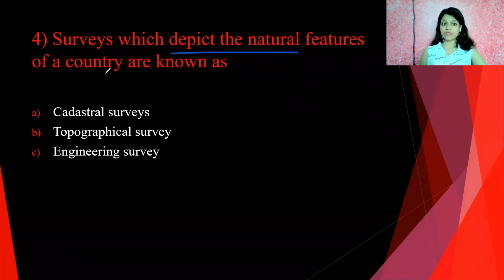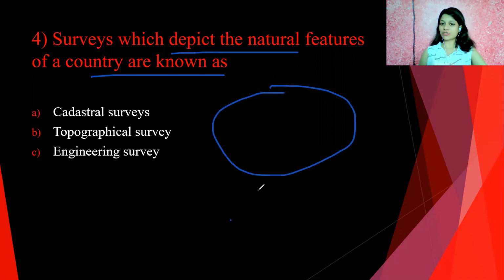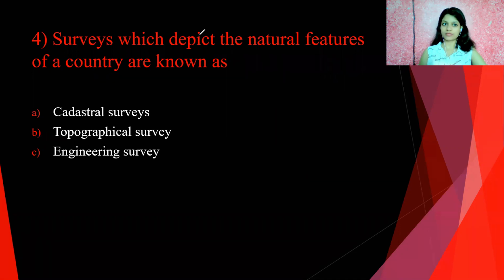Surveys which depict the natural features of a country are known as. So we know that natural features of a country include all features: hills and depressions, undulating, plain surface, because in a country or on the earth, the surface of the area is not the same throughout. So at that time we go with topographical survey. So answer B is correct for this question.